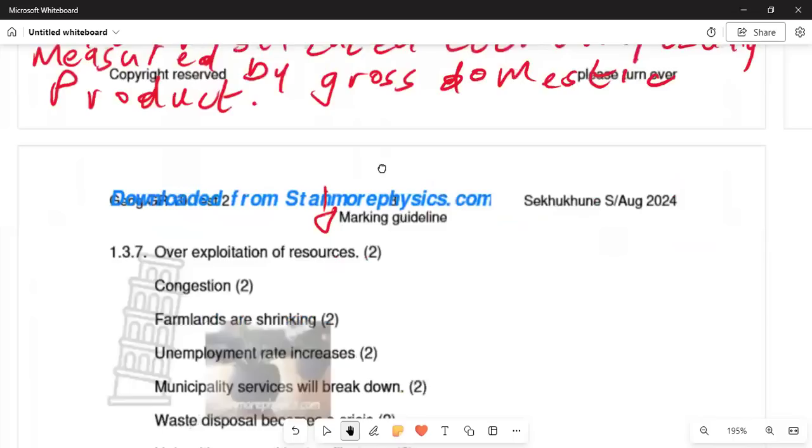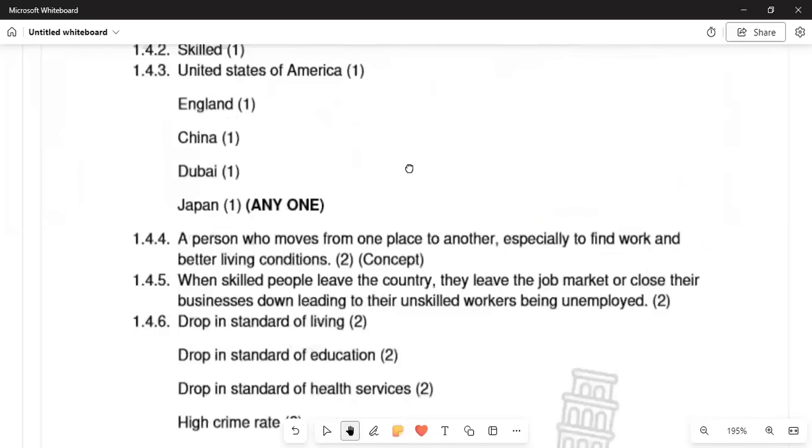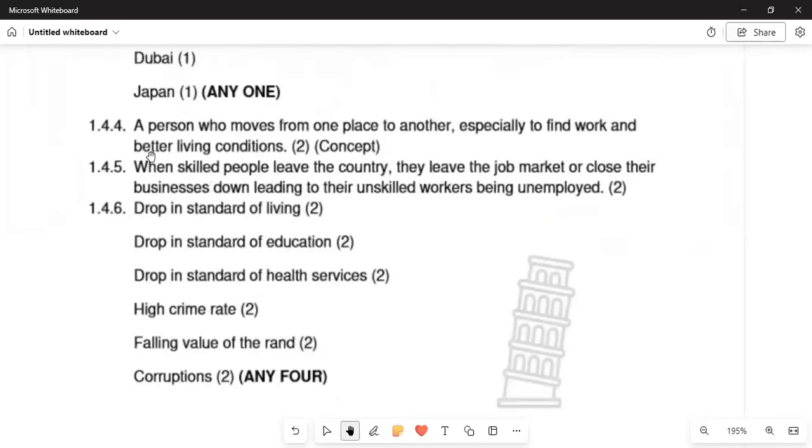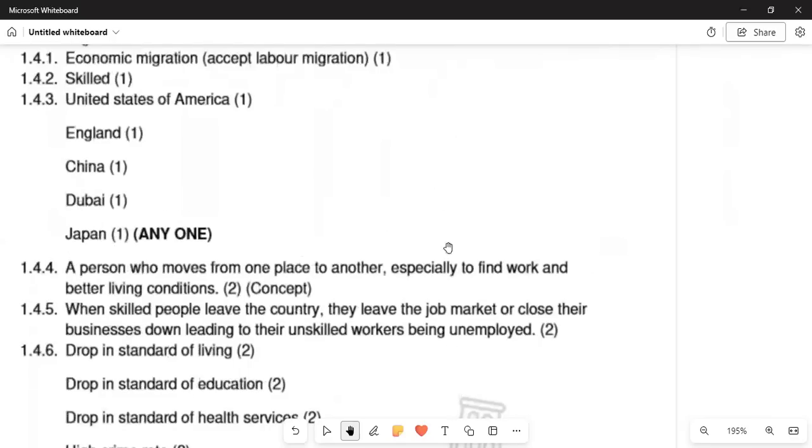People who are qualified doctors, you remember that they count, right? So we are saying in 1.4.5, when people leave the country, they leave the job market, leaving the unskilled workers unemployed. Number one, in the paragraph of 8 marks, we are saying that there will be a drop in the standard of education, a decrease in the standard of health services, a falling value of rent, and corruption and maladministration that can occur.